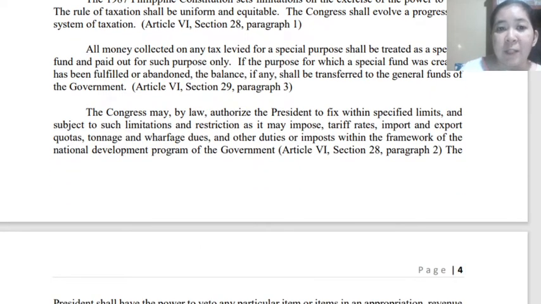So here, the Congress may by law authorize the president to fix, within specified limits and subject to the limitations and restrictions it may impose, tariff rates, import and export quotas, tonnage and wharfage dues, and other duties or imposts within the framework of the National Development Program.